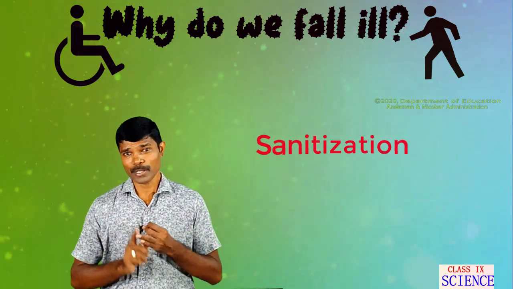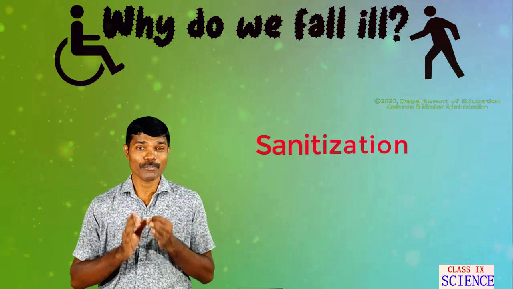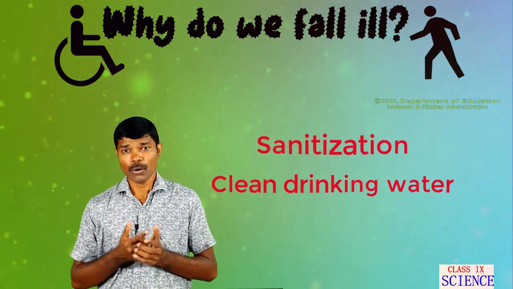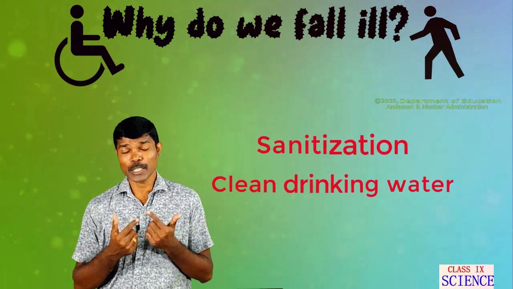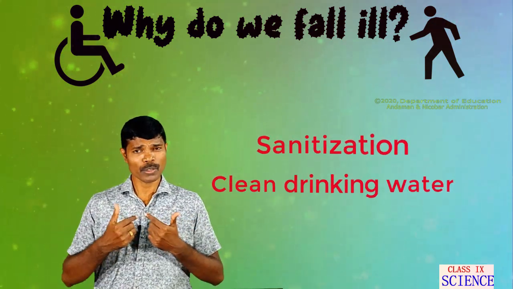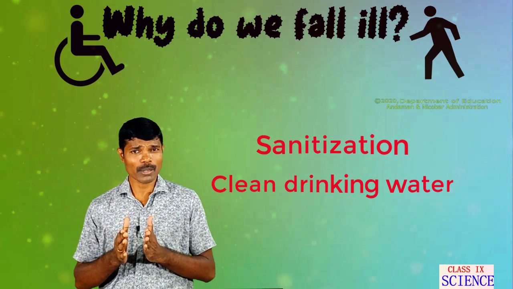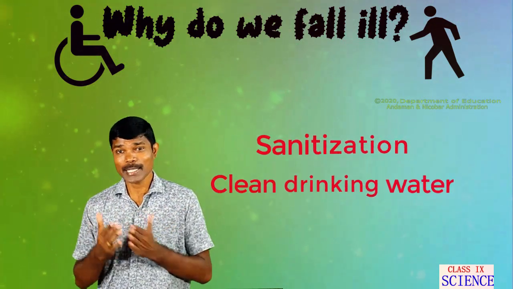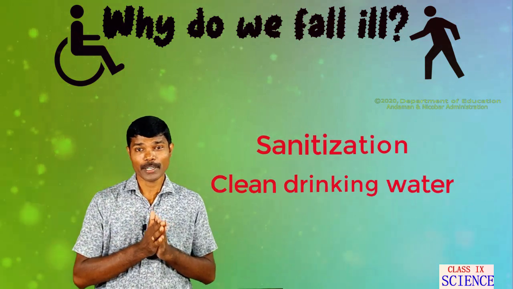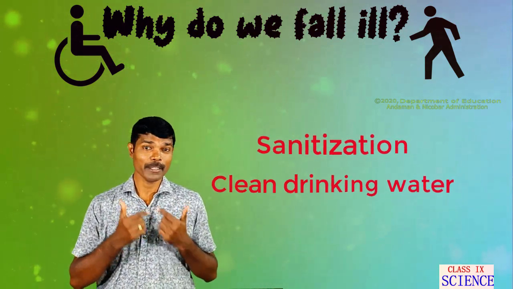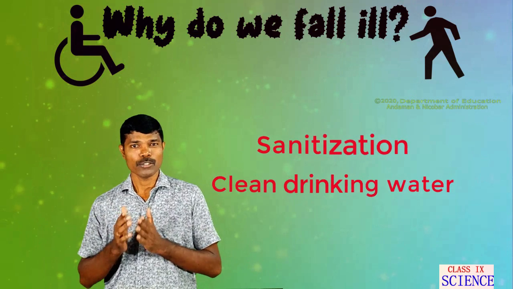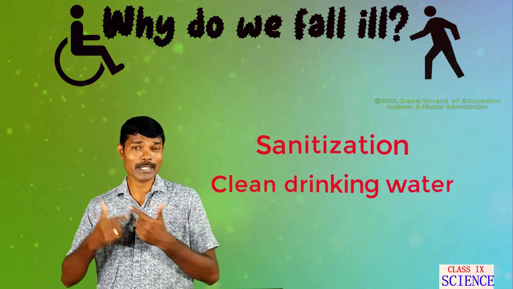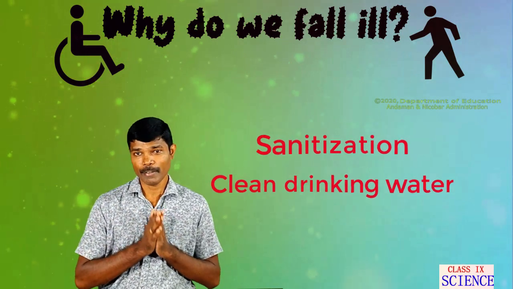The second important condition essential for good health is the availability of clean drinking water. Most of the diseases are waterborne. In order to prevent such diseases spreading through drinking water, we have to keep or make the water clean. So, availability of clean drinking water in homes as well as in schools is also very important.